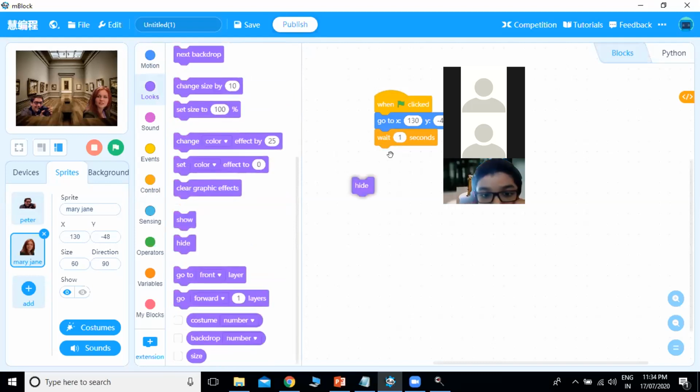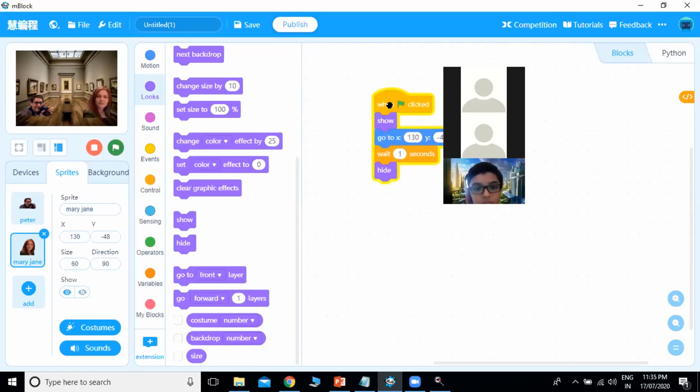So whenever you use hide, you should make sure that you also use show, otherwise when I play this program, see, if I play this program, the Mary Jane sprite got hidden, right? But if I play it again, it's not appearing, right? It's because last I have used hide, so it's just being hidden only. So whenever you use hide, you have to use show also. So whenever I play this program, she will appear, she will wait for 1 second, then she will hide. So if I play it again, she will appear, wait, and then hide.